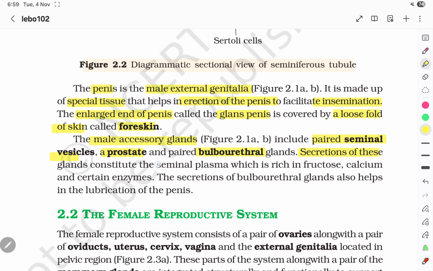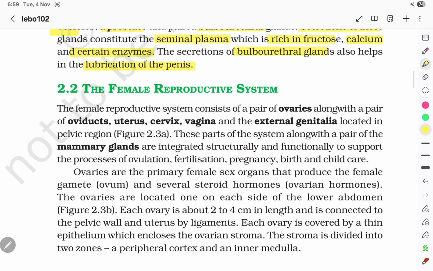Secretions of these glands constitute the seminal plasma, which is rich in fructose, calcium, and certain enzymes. The secretion of the bulbourethral glands helps in the lubrication of the penis. The female reproductive system consists of a pair of ovaries along with a pair of oviducts, uterus, cervix, vagina, and the external genitalia located in the pelvic region.